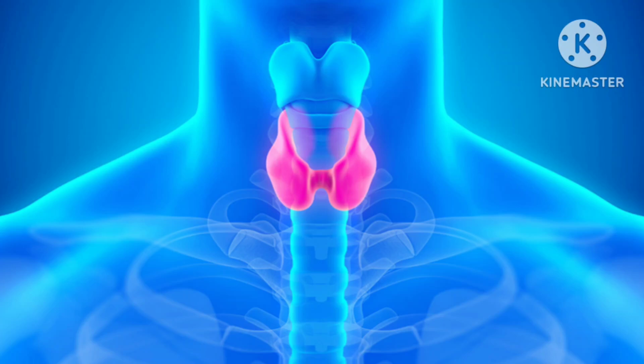So we have discussed the deficiency of the cortisol and the aldosterone, and that is your Addison disease. Now let's talk about what happens if the aldosterone is increased or the cortisol is increased. If there is hyperaldosteronism, that condition is called the Conn syndrome, and if there is an increase in the amount of the cortisol, what happens? Cushing disease will happen. So let's talk about the Conn syndrome first.